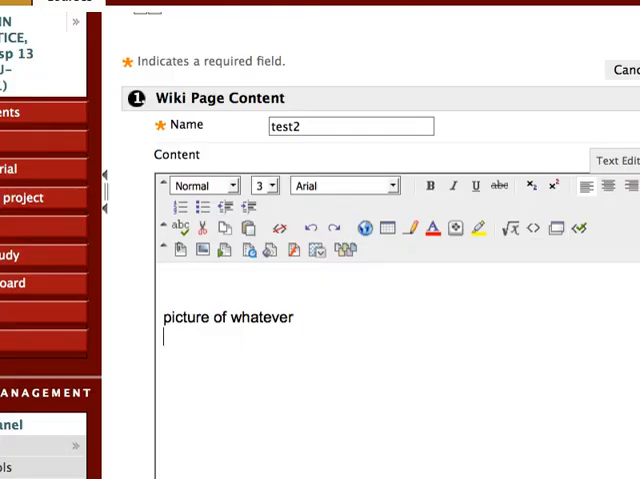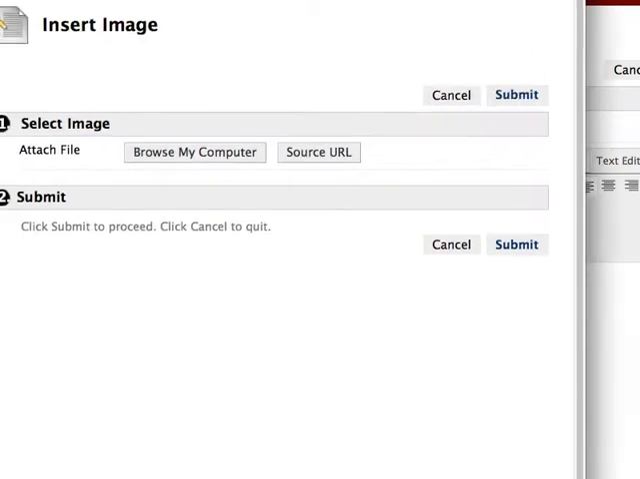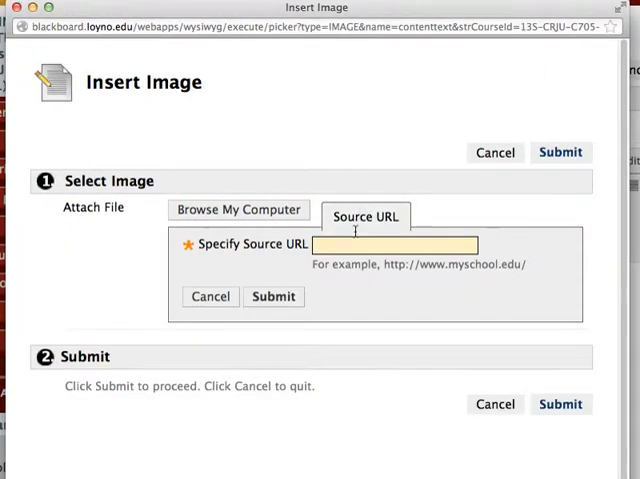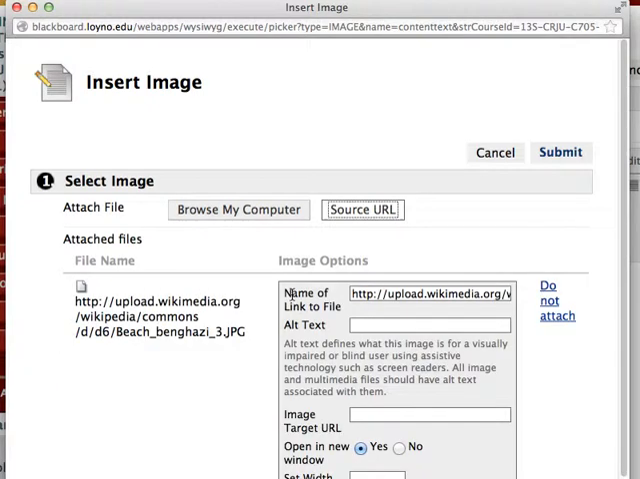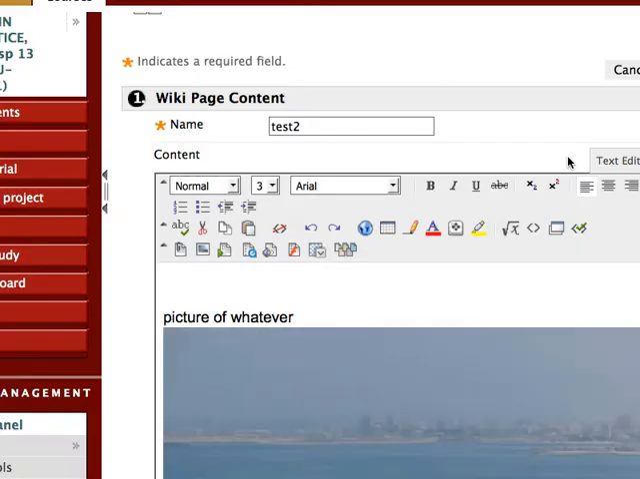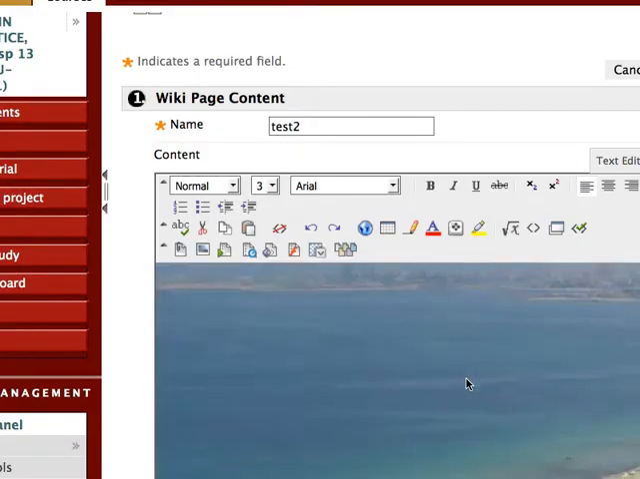And then go back to Blackboard, and we're going to click on image again, and source URL. Copy, paste, pasted, submit. So you have to hit submit again, and then submit again, and then boom, same thing.